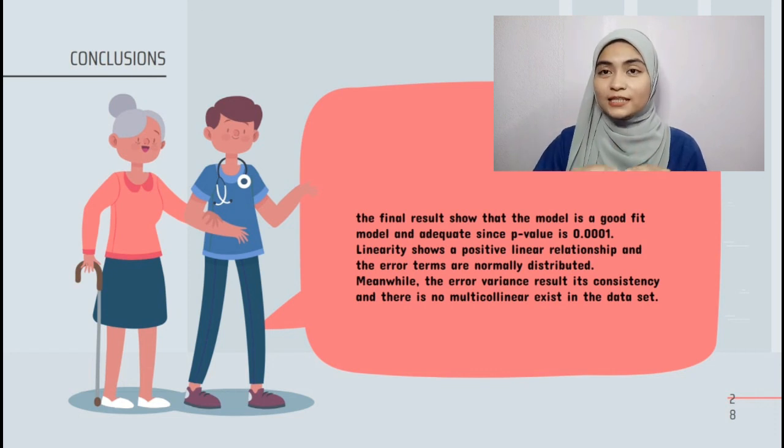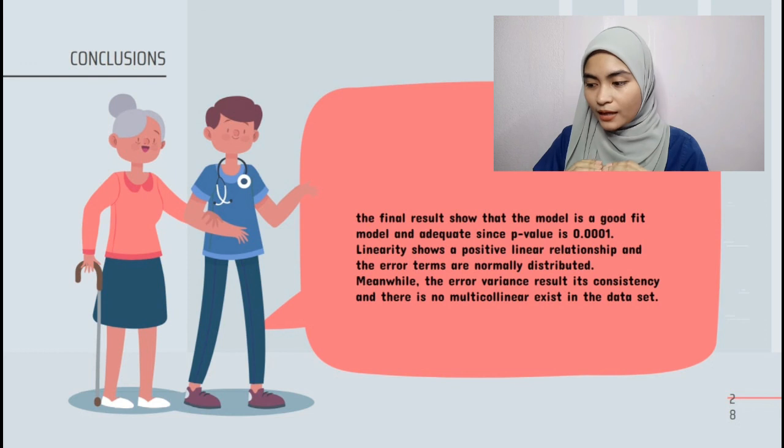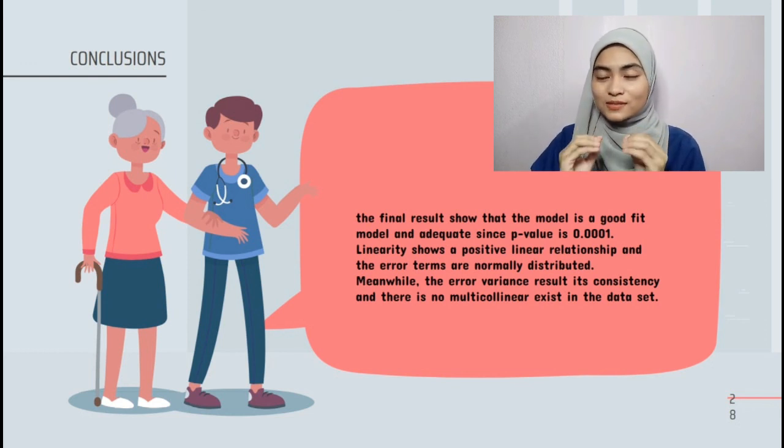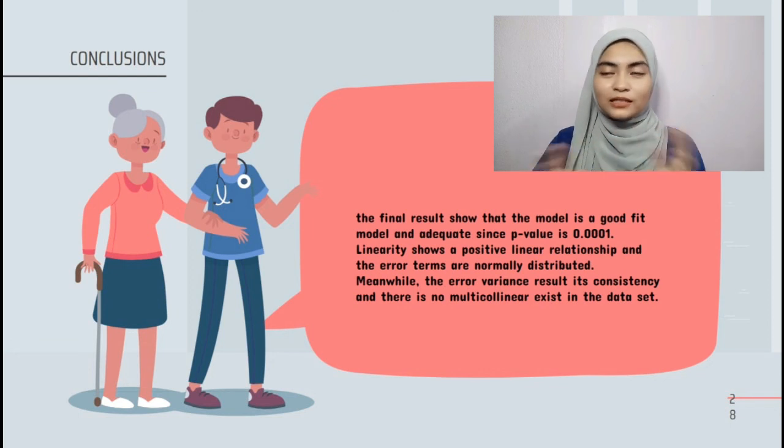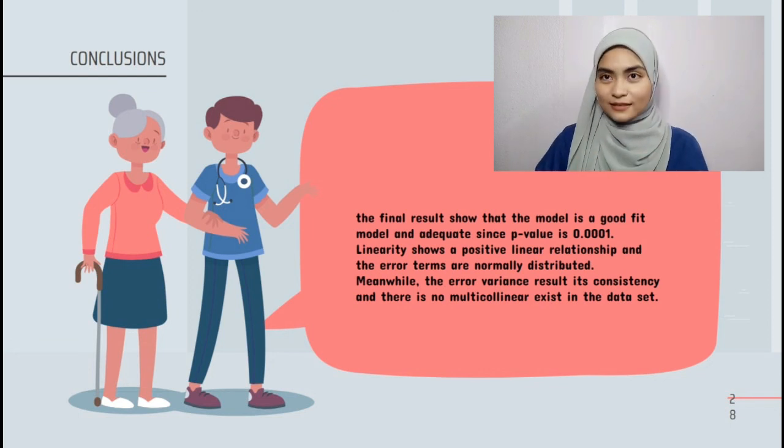Linearity shows that there is a positive linear relationship between the predictor variables and the response variable. And the error terms are normally distributed. Meanwhile, the error variance is also consistent, and there is no multicollinearity in the dataset.